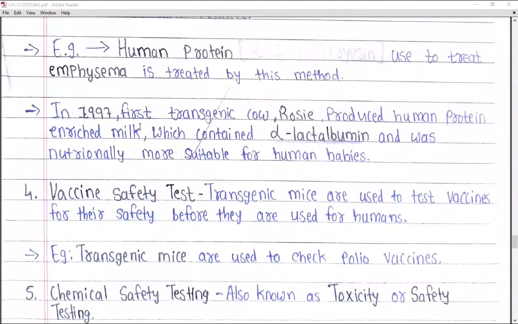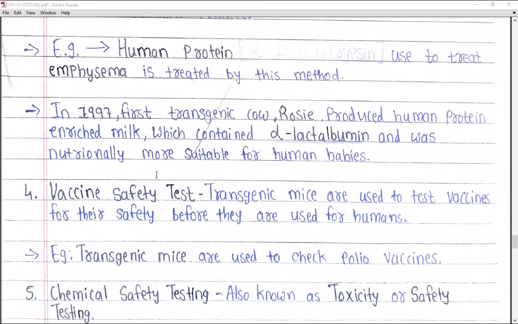In 1997, the first transgenic cow was found, Rosie. The name of that cow was Rosie, and it produced human protein enriched milk, which contained alpha lactalbumin and was nutritionally more suitable for human babies. Normally, the first transgenic cow which was formed was in 1997, and the name of that cow was Rosie, and Rosie had the ability to produce human protein enriched milk.